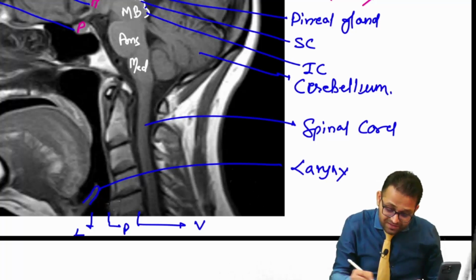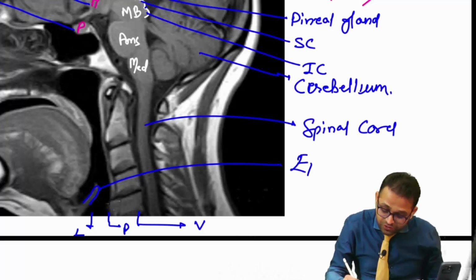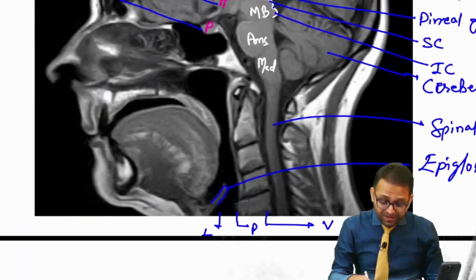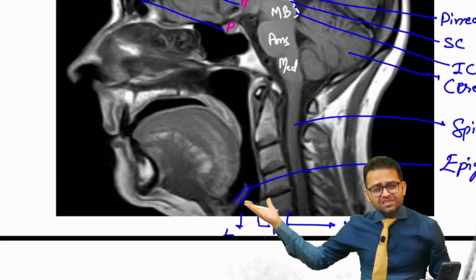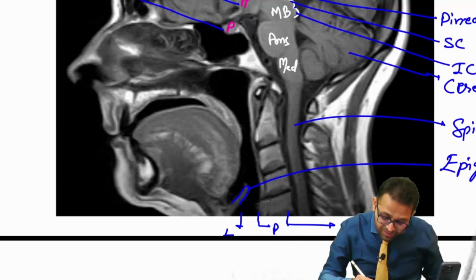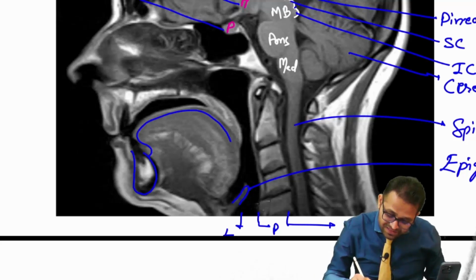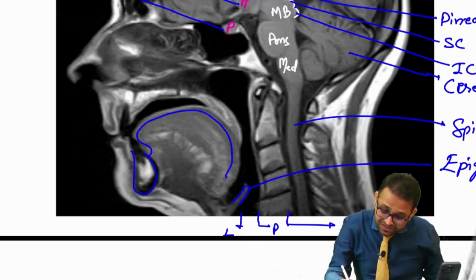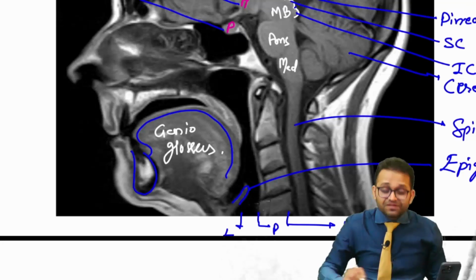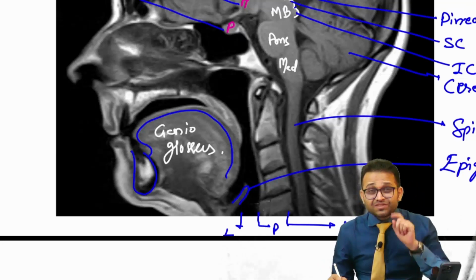This particular part which is hanging upside, sir, this is the larynx. You can say the upper part of the larynx is better called the epiglottis. We are just comparing with the anatomy. Can you see? We will see this radiology part in the next class, but I am just integrating now. Can you observe this is our mandible? Yes, this is our tongue. So here is our genioglossus muscle, the safety muscle of the tongue.